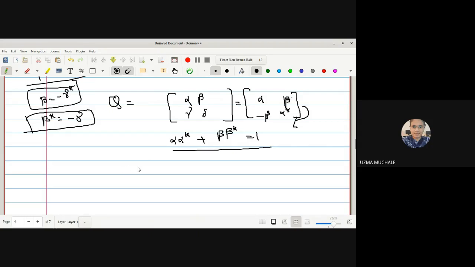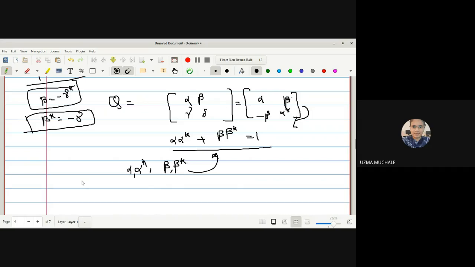So we have in total 4 quantities, that is alpha, alpha star, beta, beta star, related by one equation. Actually these are not 4 quantities. If you know alpha, alpha star can be found. It is the conjugate: if you know a plus ib, then a minus ib is obviously known. So alpha, alpha star, beta, beta star are related by the equation alpha alpha star plus beta beta star is equal to 1.